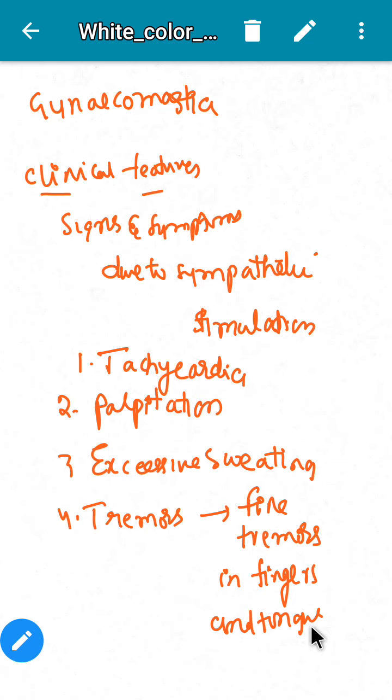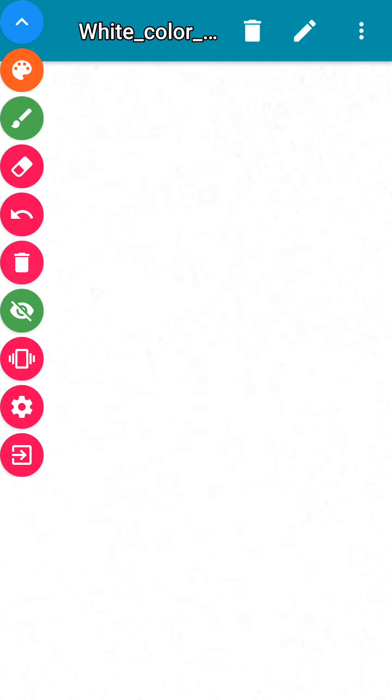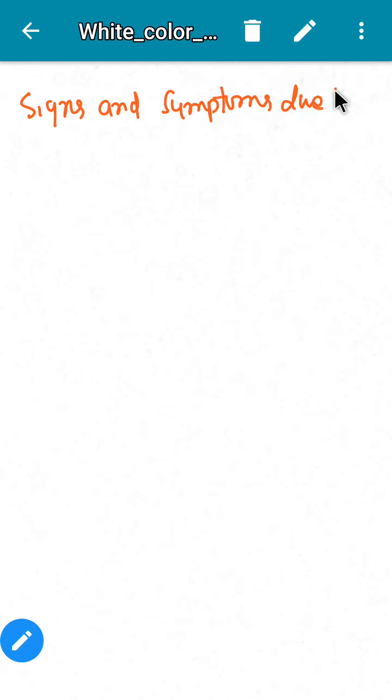Next, the signs and symptoms due to thyroid stimulation.